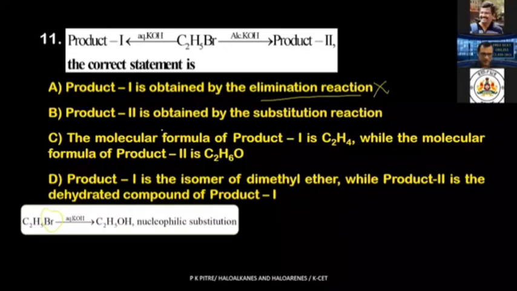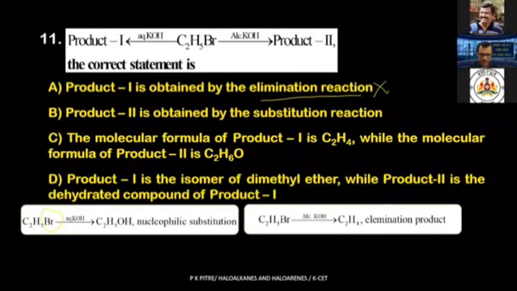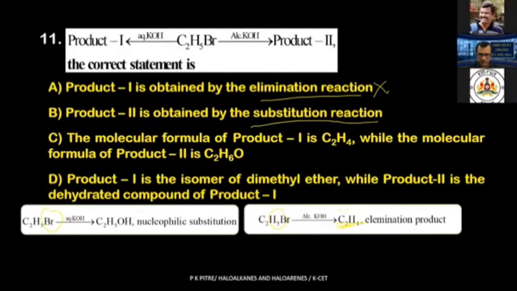What about the second one? Product 2 is obtained by substitution reaction. Let us write the reaction quickly. Ethyl bromide is treated with alcoholic KOH, and you are getting C2H4. Is alcoholic KOH meant for nucleophilic substitution reaction? No, it is meant for dehydrohalogenation, an elimination reaction. Br is removed from the alpha carbon, and hydrogen is removed from the beta carbon. So you are going to get C2H4, an eliminated product. What is given over here? A substitution reaction. But what are we getting? Elimination reaction. So obviously option 2 also is wrong.